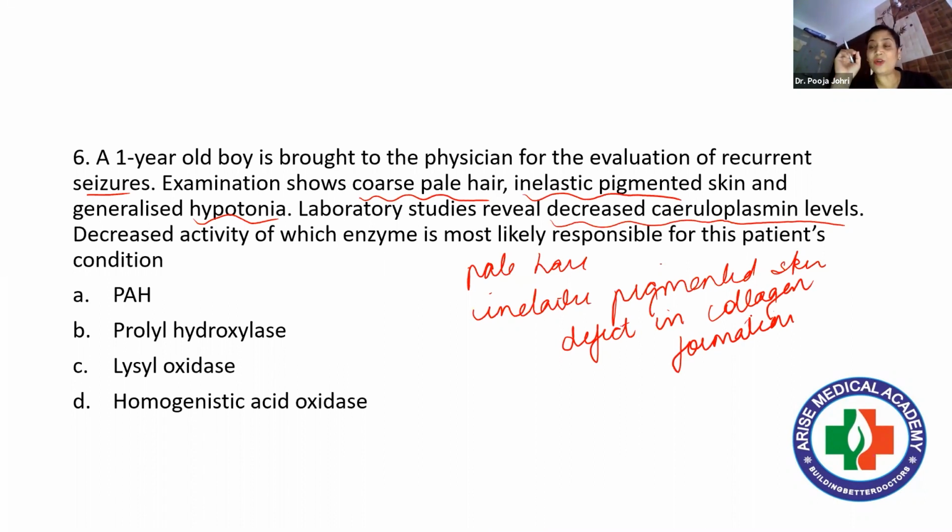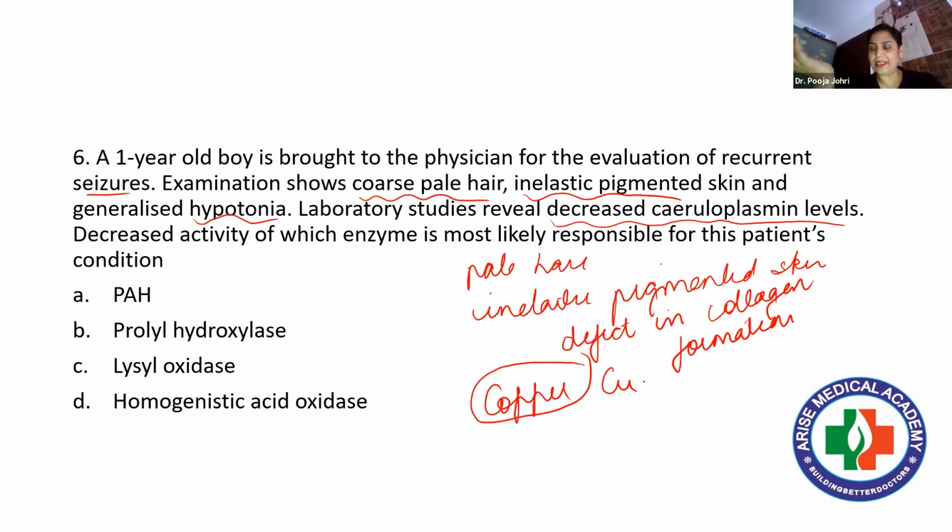Decreased ceruloplasmin level clearly indicates there is something wrong with the metabolism of copper. Very important, because copper is a cofactor for ceruloplasmin or ferroxidase. Now, if we narrow down the deficiency manifestations, deficiency of copper leads to Menkes disease.